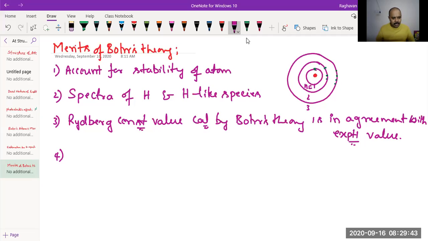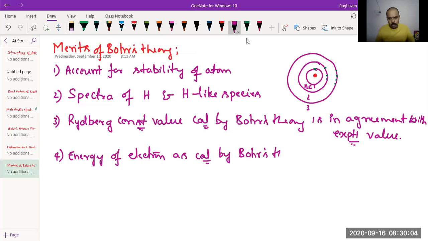The energy of electron as calculated by Bohr's theory has been proved experimentally.